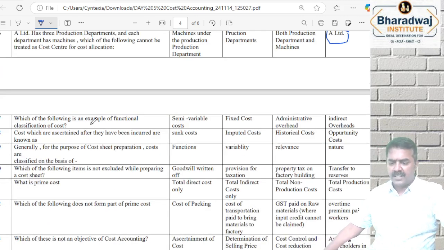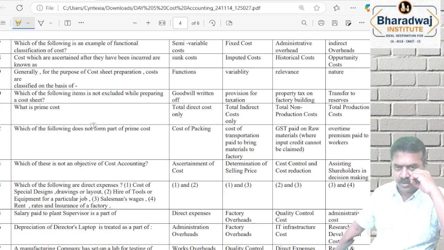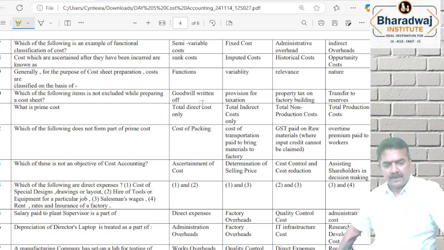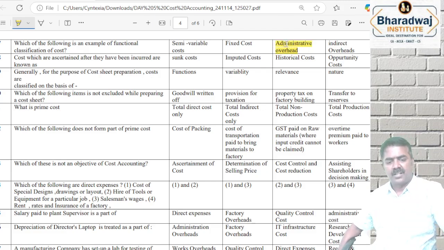Which of the following is an example of functional classification of cost? You tell me. Good. Prime cost, factory overheads, administration overheads, selling overheads. Administrative overheads are part of functional classification. Costs ascertained after they have been incurred is known as historical cost. If you calculate after spending, what is it called? Historical cost.